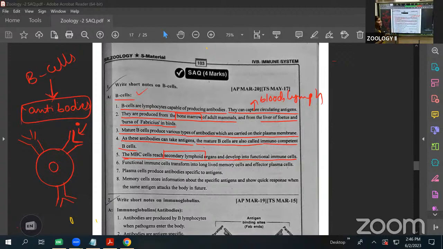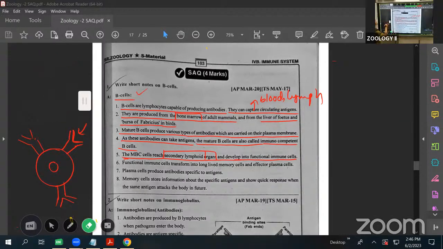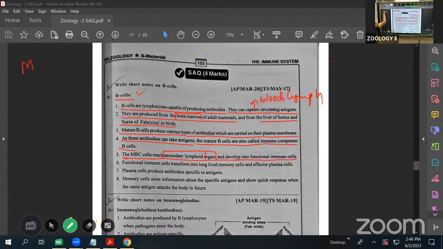These are called secondary lymphoid organs. These mature B cells go to the secondary lymphoid organs.